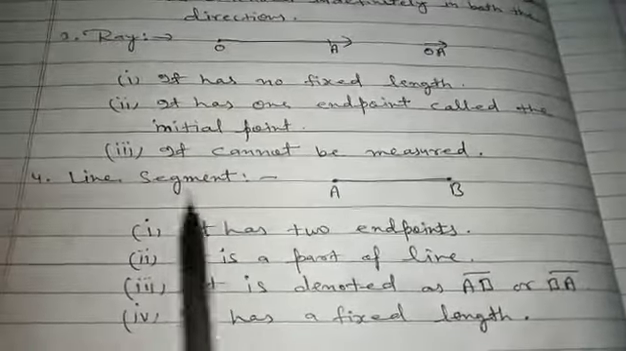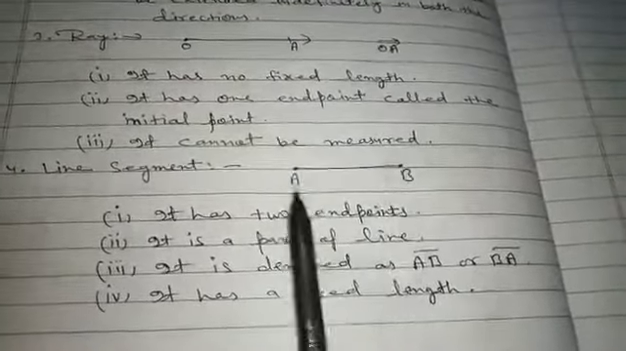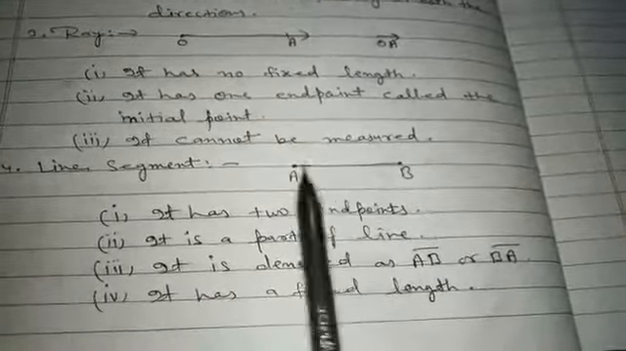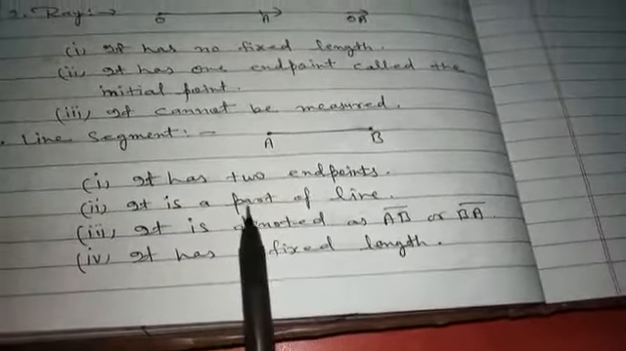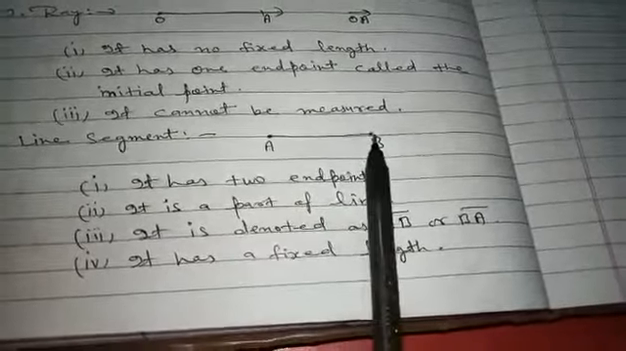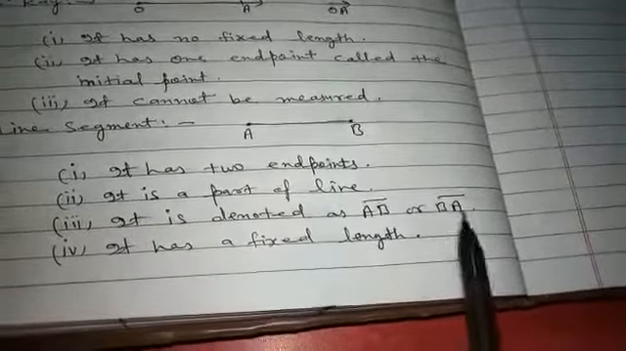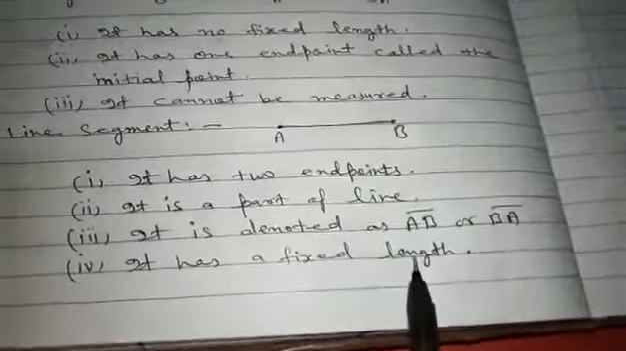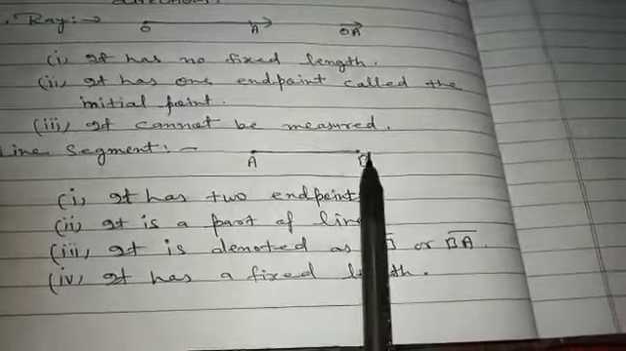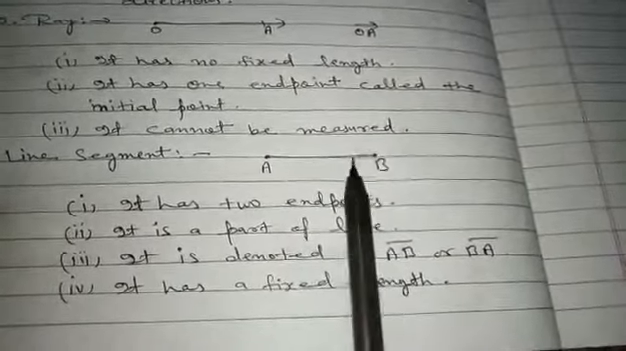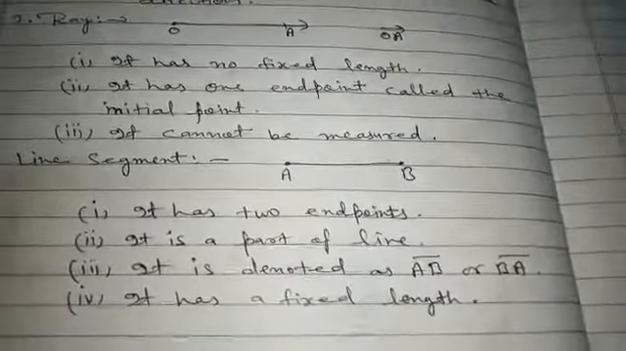Number 4, line segment. You see, this is a line segment. First, it has two endpoints. Second, it is a part of a line. It is denoted by AB or BA, and we put a line segment symbol on AB. So this is the line segment AB, and this is read as line segment BA. It has a fixed length. It has two endpoints, so its length is fixed. So we can measure the length of the line segment.